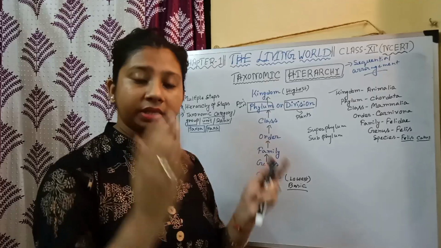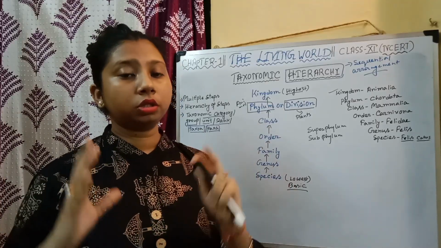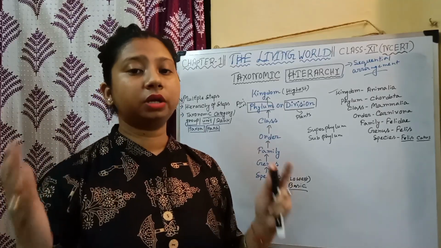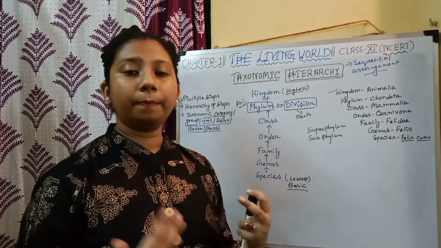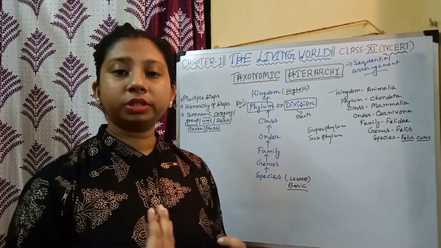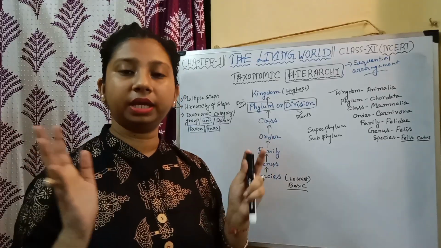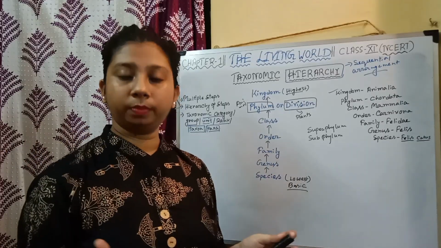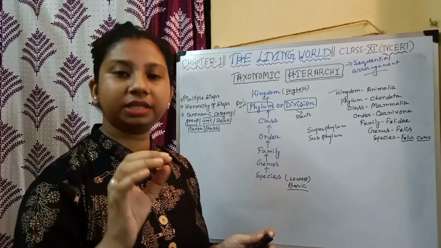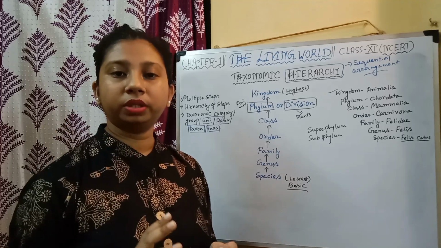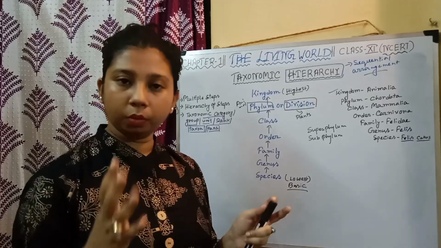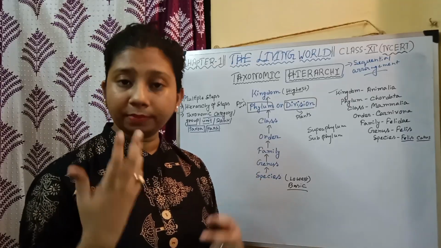Whereas if we compare this with the individuals of a species, that is Homo sapiens, the individuals included in Homo sapiens are almost similar. They have many similarities between them, and very little dissimilarity. Correct? I hope you understand what I am trying to say.